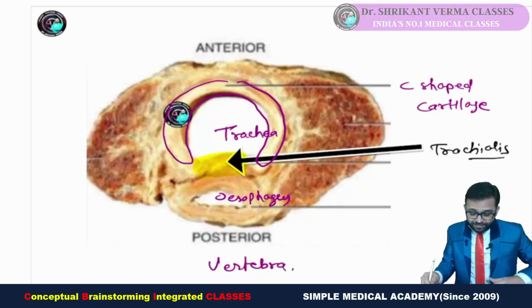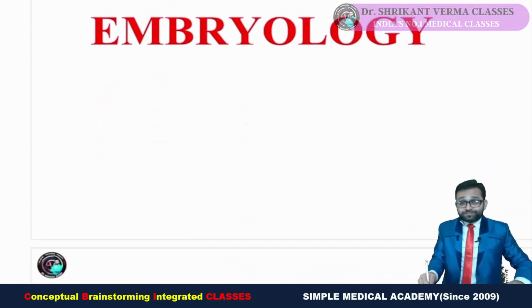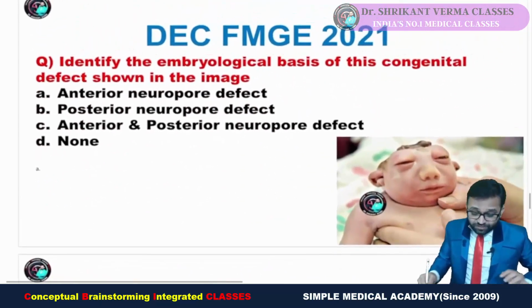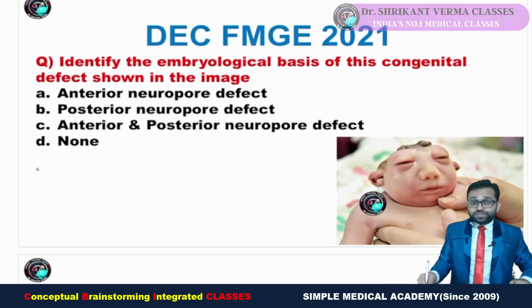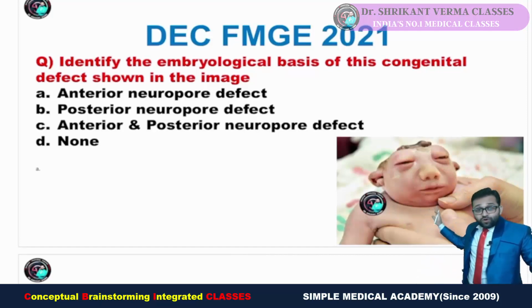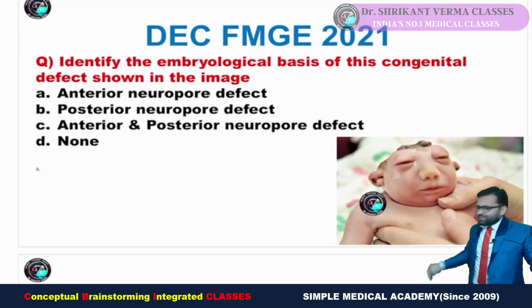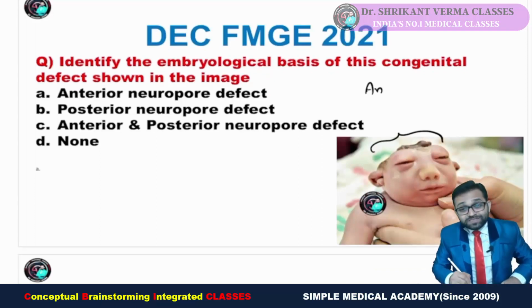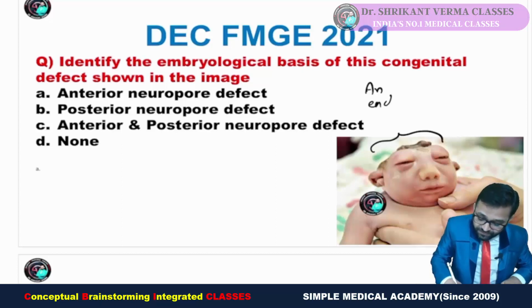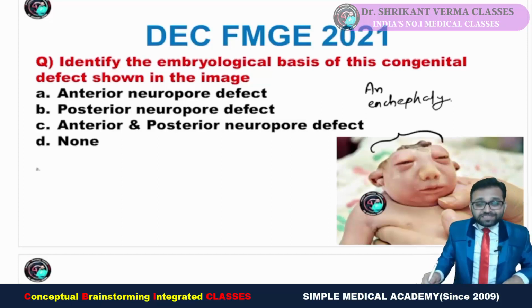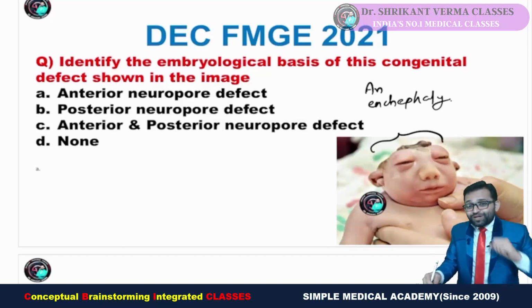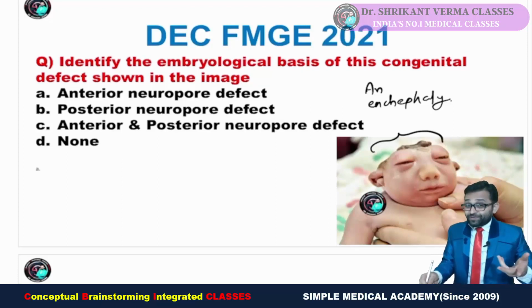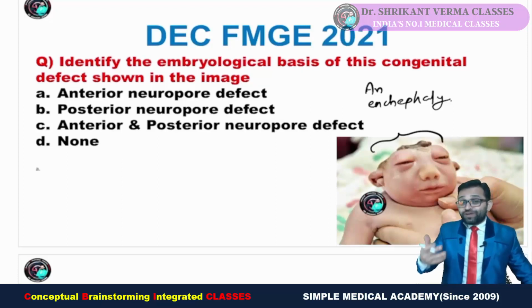Getting the point? Fine. Now come to our embryology portion. Here in embryology, this is our pattern. December FMG 2021. Identify the embryological basis of the congenital defect shown in the image. Easily you can see here, this baby does not have the cranial vault. So there is absence of the cephalic region. So this is our case of anencephaly, which is the classical example of neural tube defect. And I taught you there are two neural tube defects. What are these two? Yes, anterior neuropore and posterior neuropore defect.